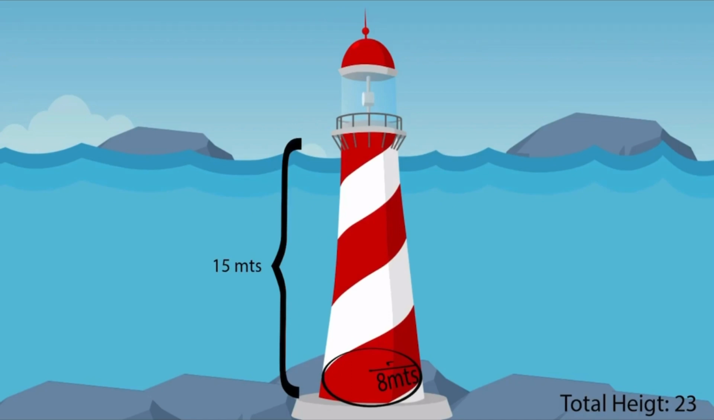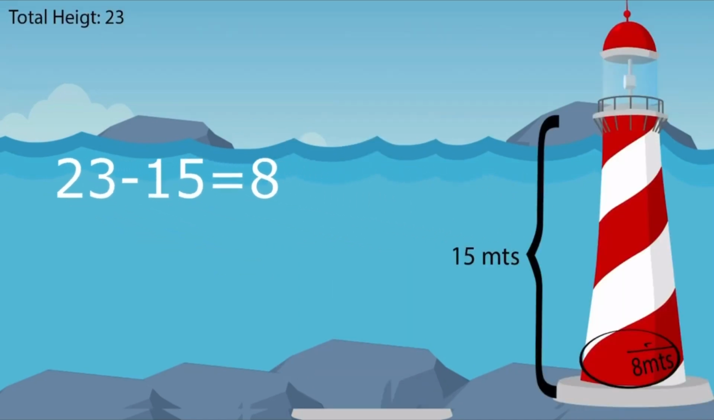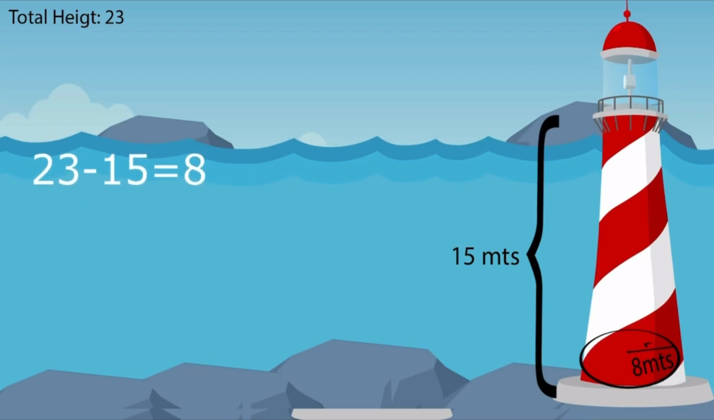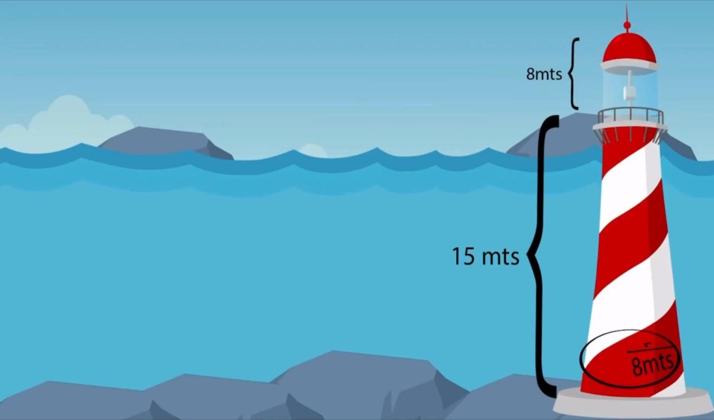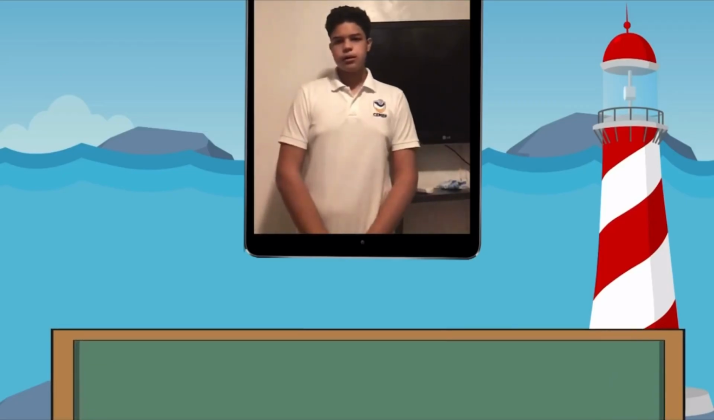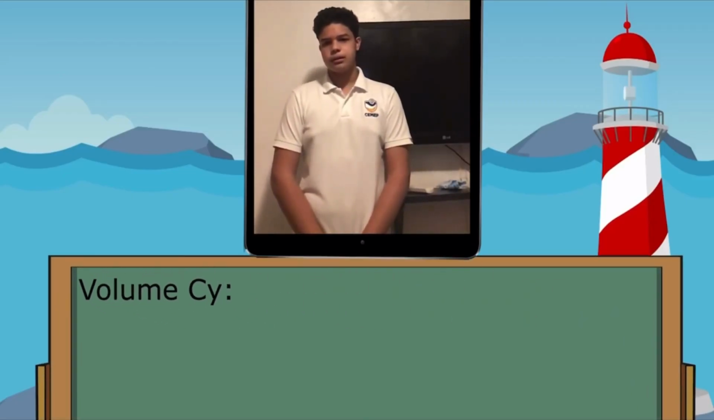The first thing we need to do is subtract the height of the cylinder from the height of the entire figure, which would give the height of the cone, that is 8 meters. And we know that the radius of the cylinder is 8 meters. This will be the same as the radius of the cone, so we could start solving the problem. We are going to start with the cylinder since it is the base of everything.